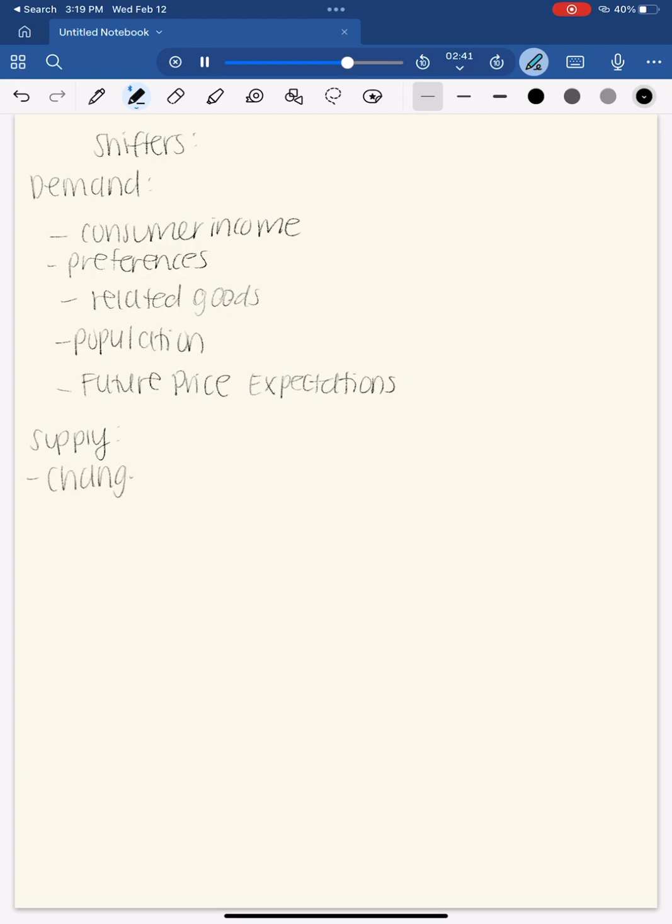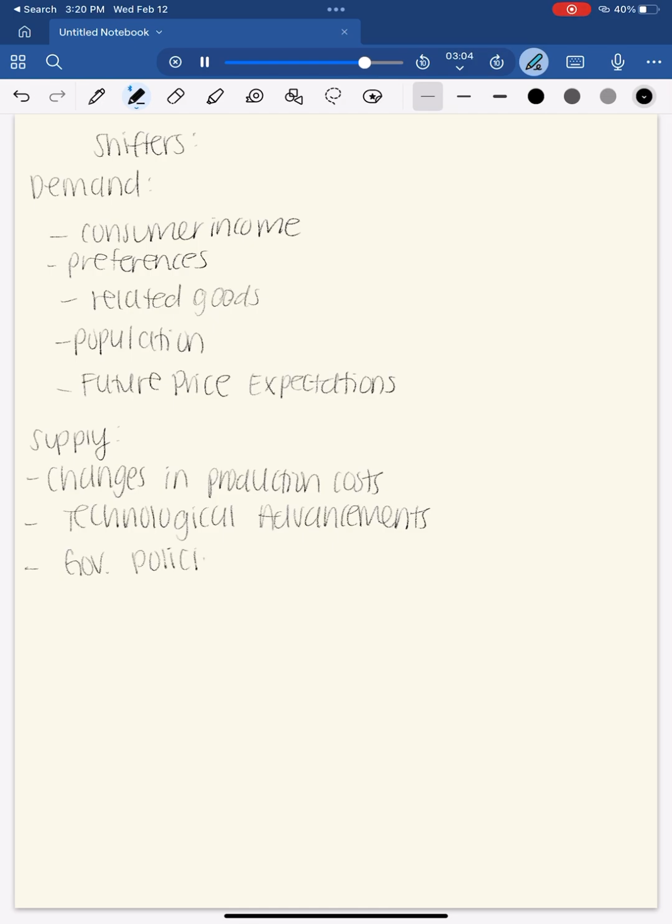Now, supply shifters, we have changes in production costs, so wages, raw materials, technological advancements, government policies, and expectations about future prices. So changes in production costs, meaning if let's say you have to pay your workers more, then you have to charge a bit higher as well because you have to make up those costs. When it comes to technological advancements, there could be machinery that makes producing a lot easier, making you sell it at a smaller price or making production even more efficient.